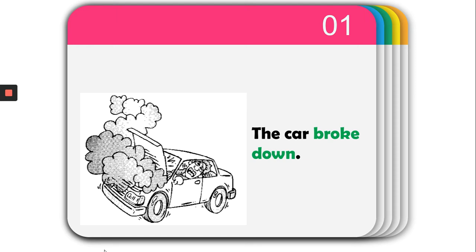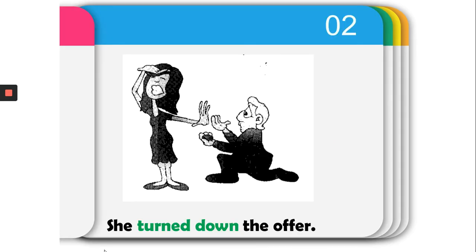Number one, the car broke down. Sometimes you're traveling by your car, and then suddenly the car broke down. So broke down means it's damaged or stopped. It's not working anymore. She turned down the offer. Please notice that phrasal verbs can be conjugated. Here, she turned down the offer means she refused the offer, the marriage proposal.